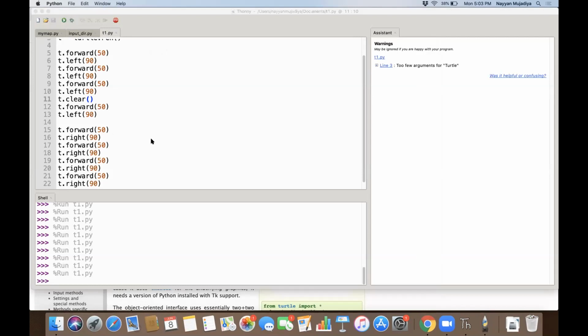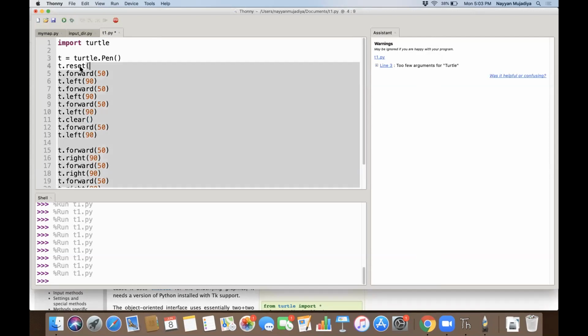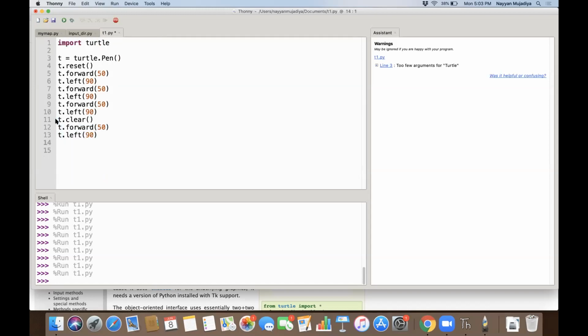Okay, so we have seen the forward. In the same way there is something called backward and up. So let's see all those things. Generally this clear and reset are used at the beginning when you want to draw something, right? It is like you already have some paper and you want a clean paper. So what you do, reset and start afresh.